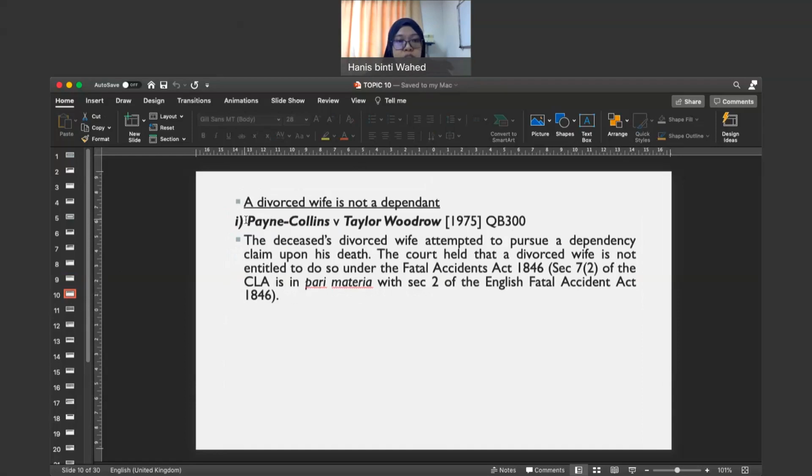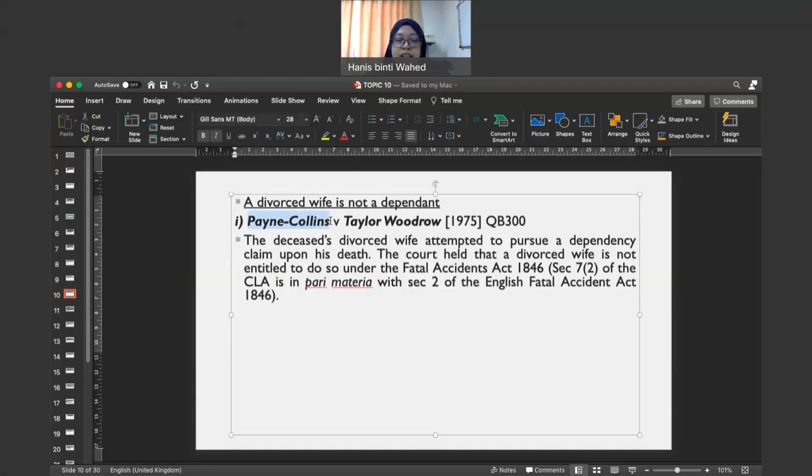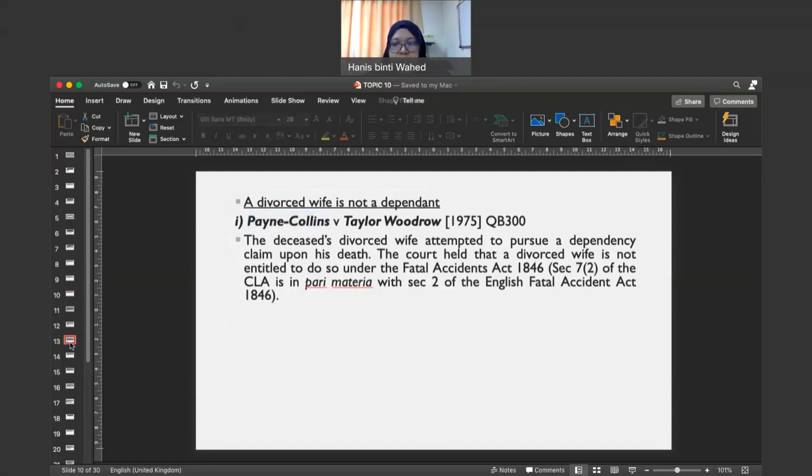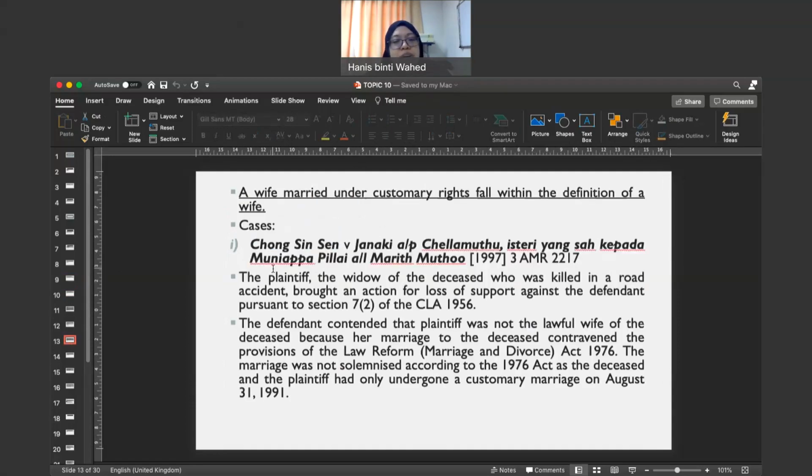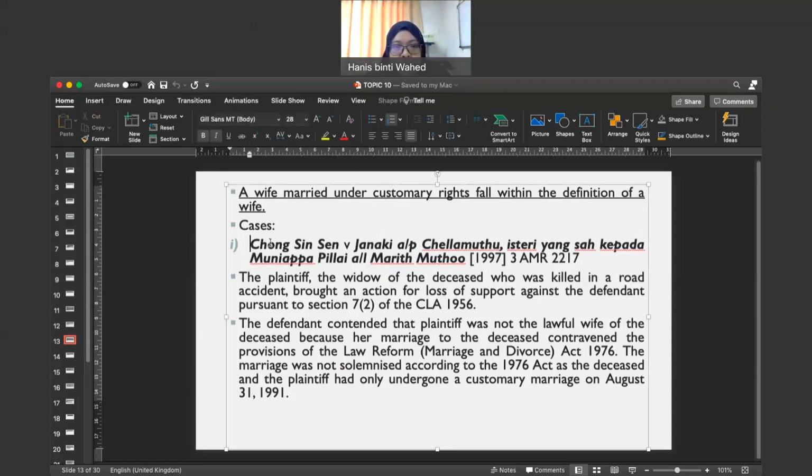Okay, maksudnya selepas you dah divorce, katakan your ex-husband died because of negligence of someone else, you cannot claim for dependency claim. Okay. And then another important thing is that a wife who is married under customary right is considered as a dependent. Macam apa yang saya cakap tadi, she can be considered as a dependent, even though the marriage is according to the customary law. Yeah. For example, you guys can read the case of Chon Sin Sen.